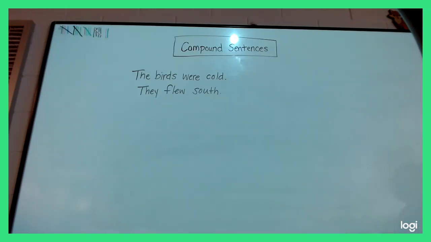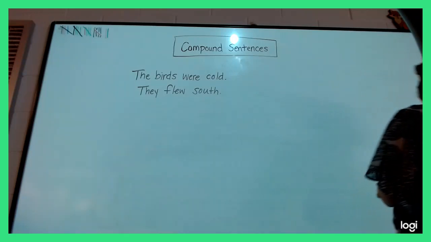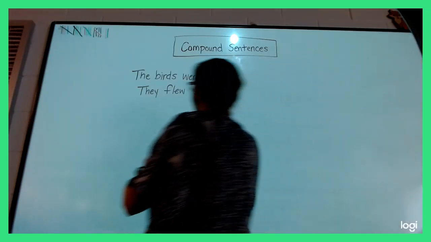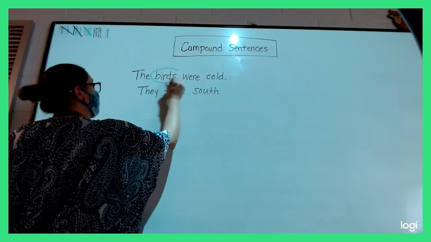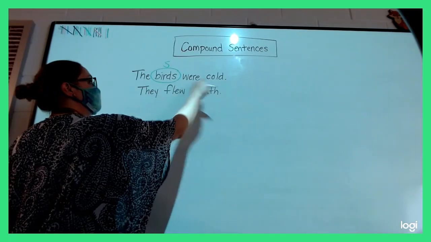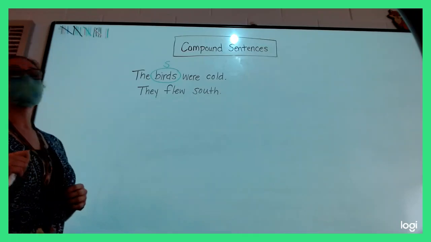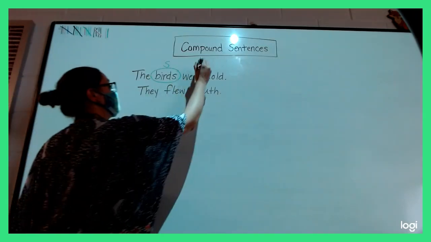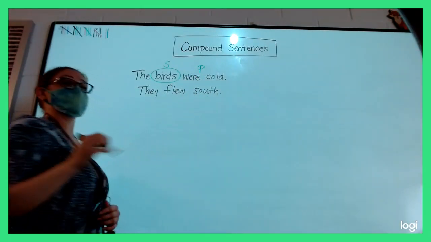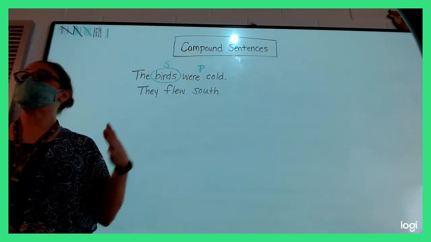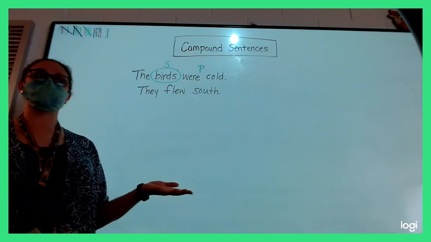Cadence? Yes. I do. All right, so just so we're all aware, here is my subject, right? The birds is my subject. Does this sentence give me an action that they did? Abby? They were cold. So we have a subject and we have a predicate. Subject tells us what the sentence is about. The predicate tells us what happened to them or what it did.